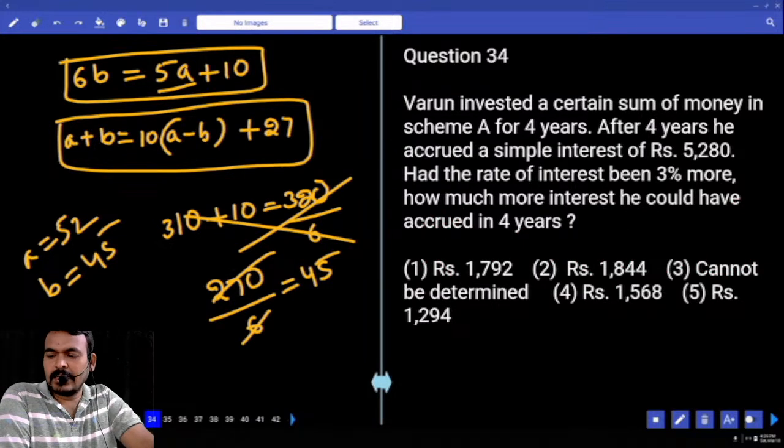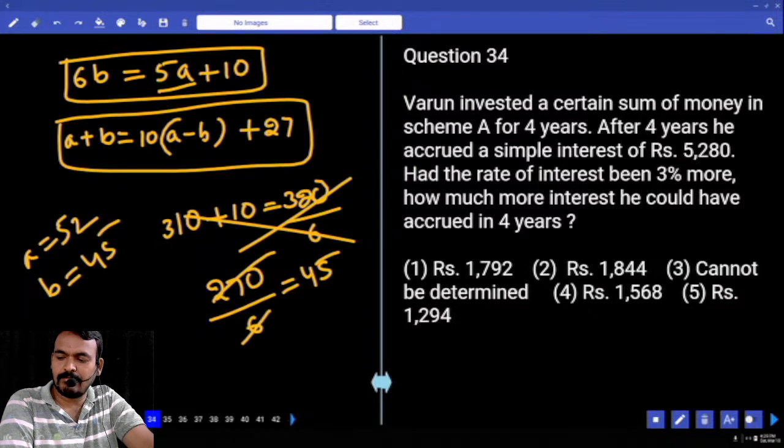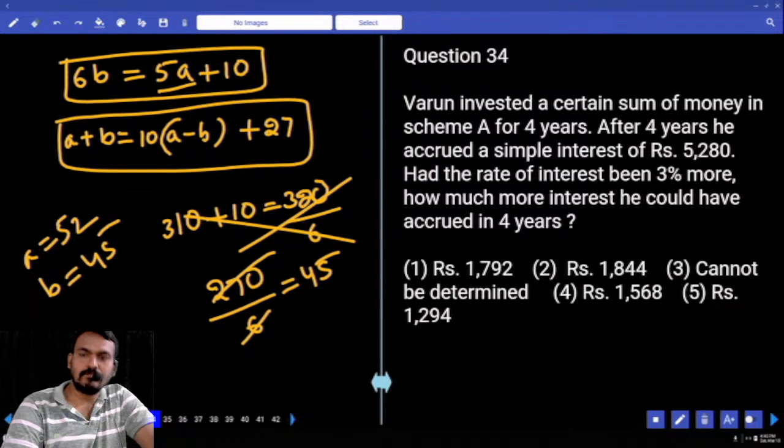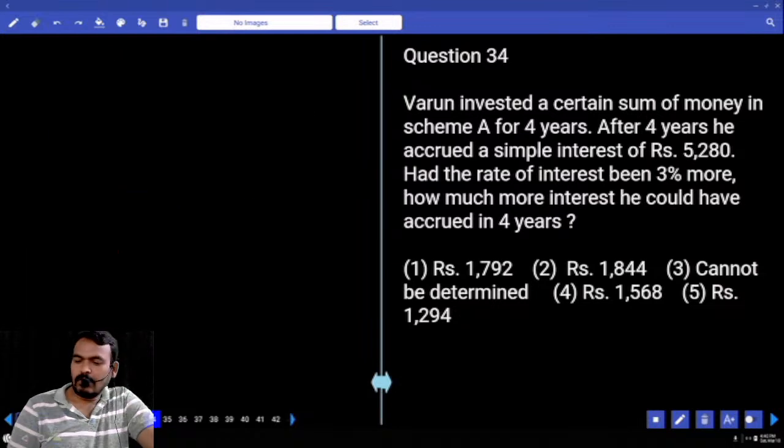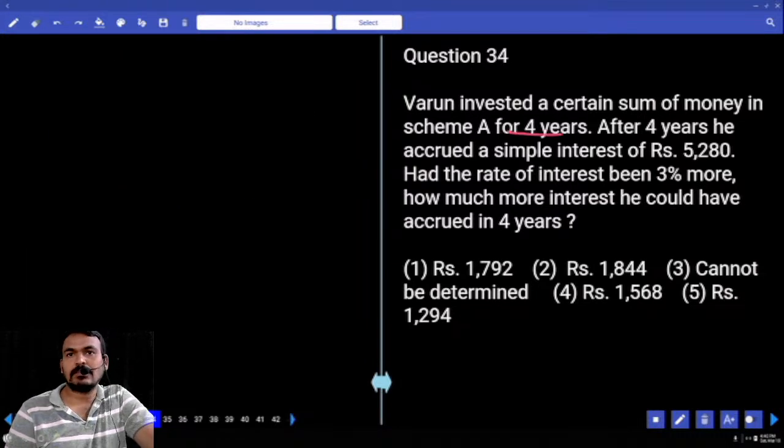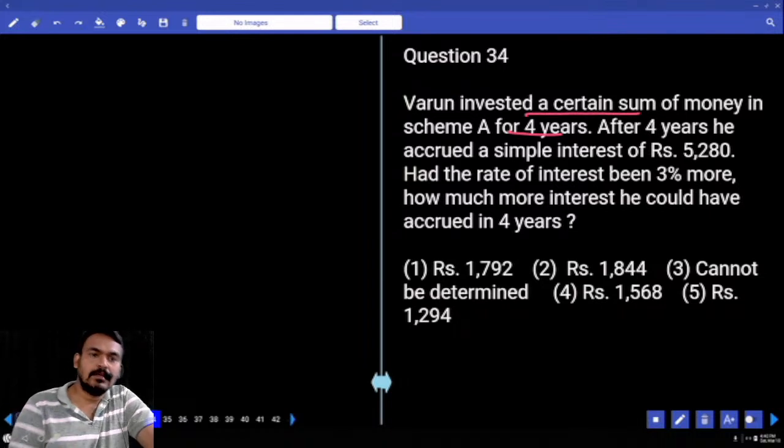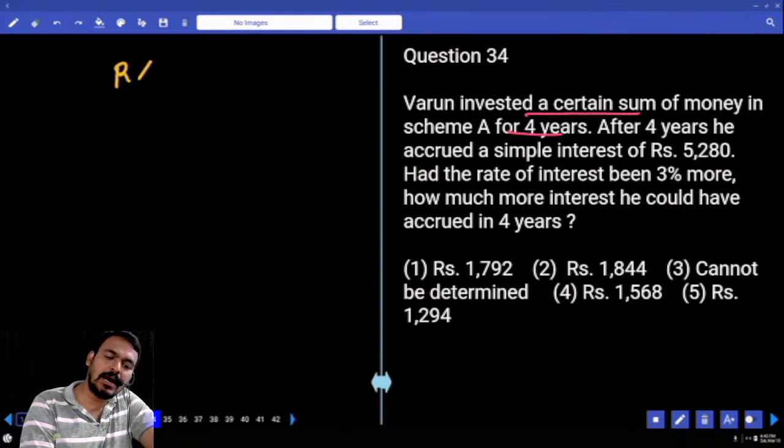Varun invested a certain sum of money in scheme A for how many years? 4 years. After 4 years, he accrued a simple interest of 5280. At the rate of interest being 3% more, how much more interest could he have accrued in 4 years? Suppose, what is the time period in the first case? 4 years. But the rate percent is unknown. Okay.